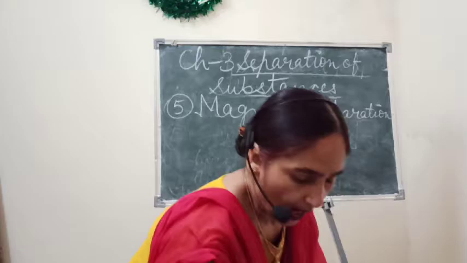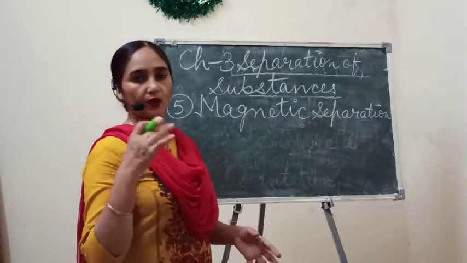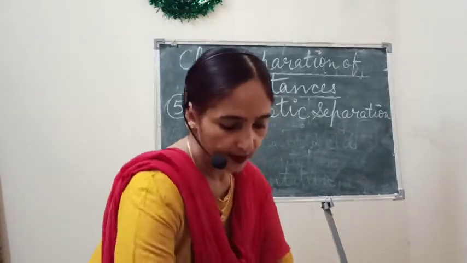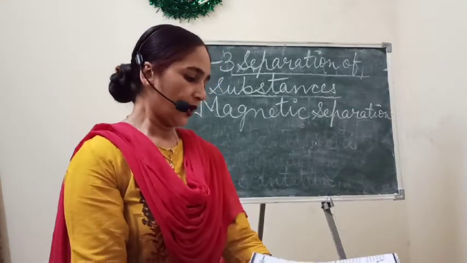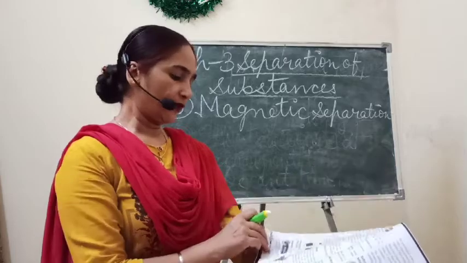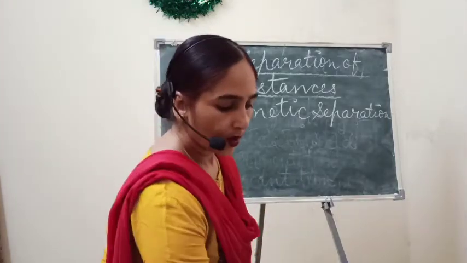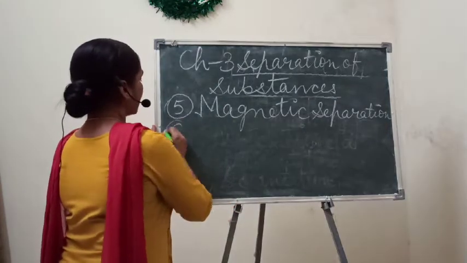And children, after this, in your old book, the next topic they have given is evaporation and condensation. In the new book also they have given evaporation and condensation only. So let's study evaporation and condensation.